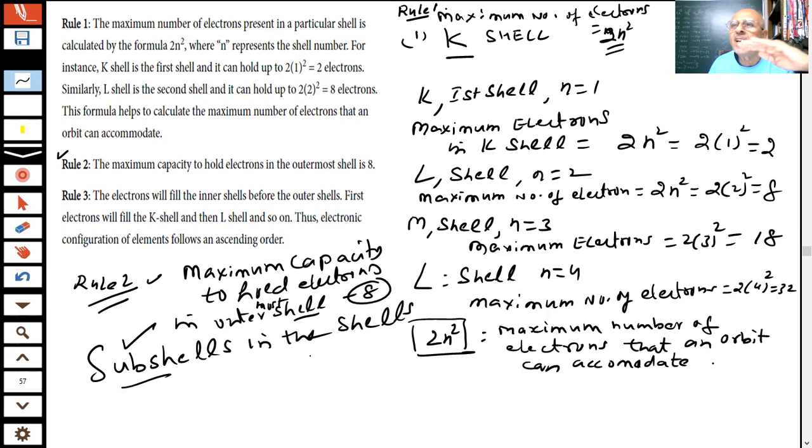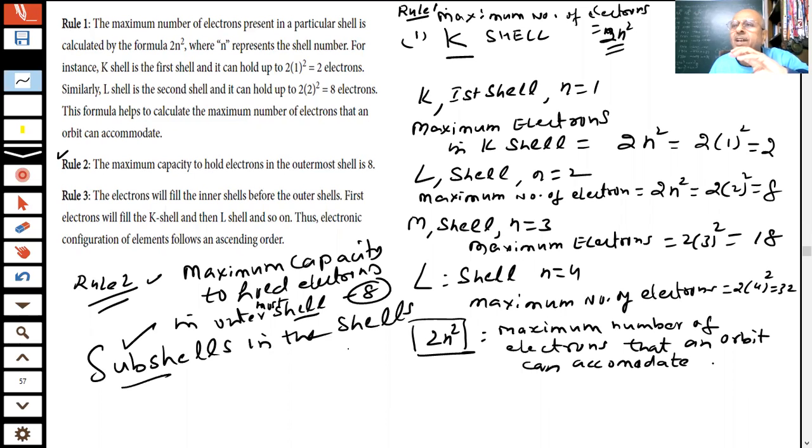Look, you are entering into a house, a ground floor house. There are different rooms in the house, students. So there are subshells in the house. Your house is a shell. Inside that there are subshells. And then in each subshell, you have, supposing, bedrooms, drawing rooms. In one bedroom, you have a double bed. In one, you have a single bed. So different numbers of persons can sleep in different rooms, depending on how many beds you are putting.